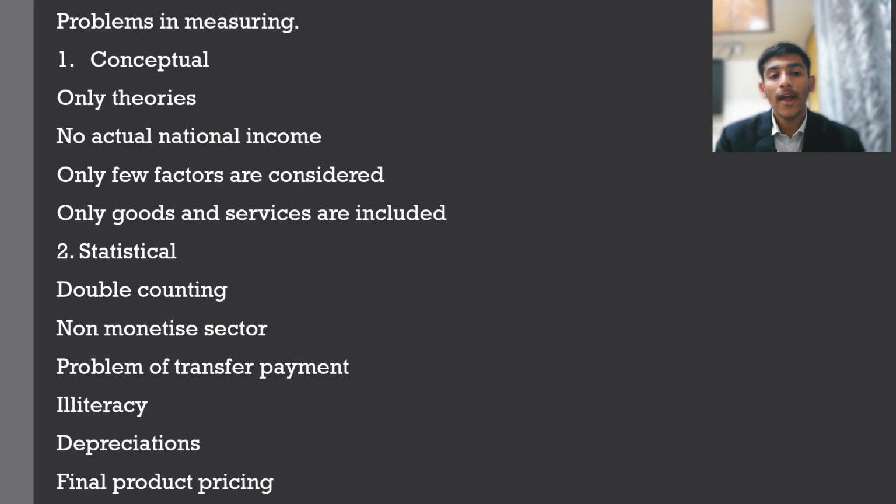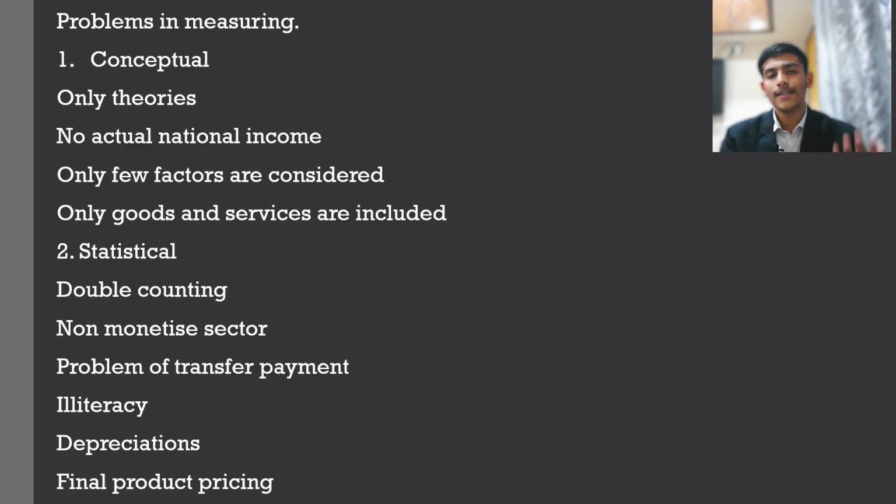Next, no actual national income is being calculated. Every time it is just an estimate. Even when you conduct a census, it is an estimate. Some part or some community will also get left out even when you do the census. The third point is that only a few factors are considered. Like I said, when you measure national income, all of the factors are not considered. So for example, let's take transfer payments. Transfer payment is basically your pension. Again, your PF, provident fund, the cuts are there. They are not measured. They just happen.